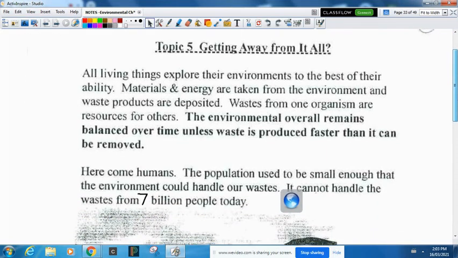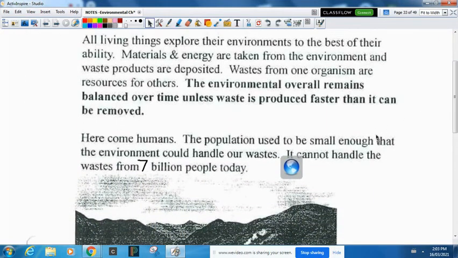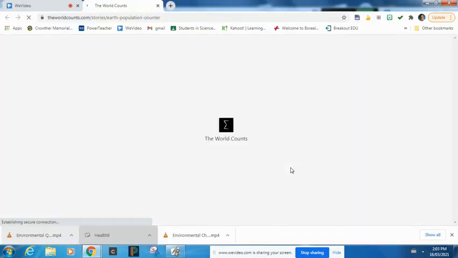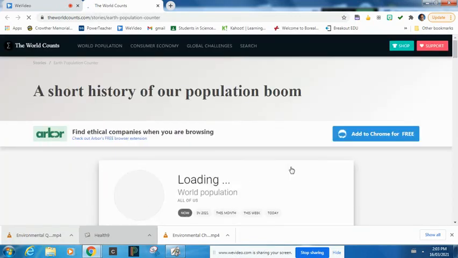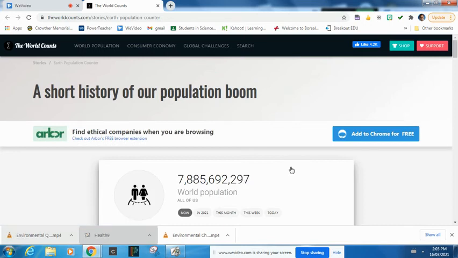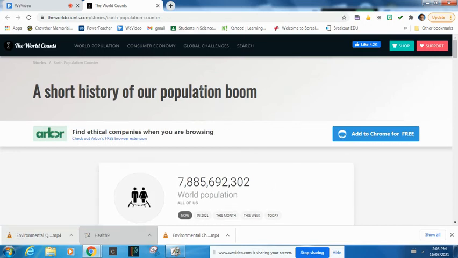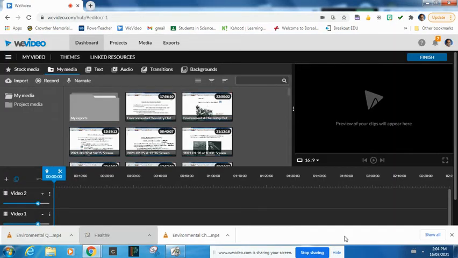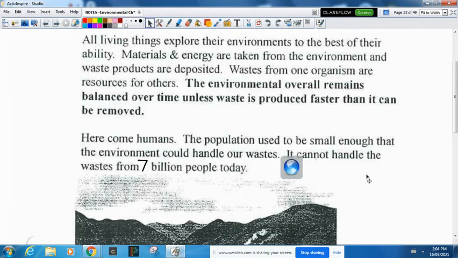Watch out, humans put this out of balance. The population used to be small enough that the environment could actually handle our waste. It can't handle waste from 7 billion people today. I think this is the population counter. World population count. Let's see if it'll allow us to see this. 7.885 billion is the population today, and increasing. Okay, and so, whoa. We can't handle waste from that many people.